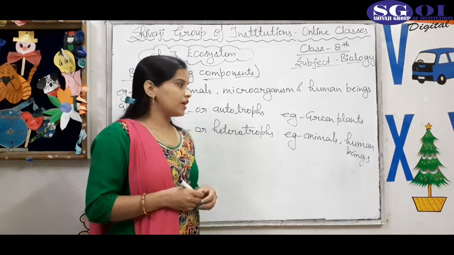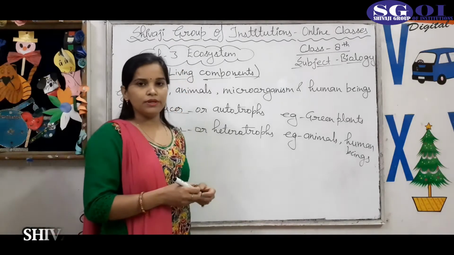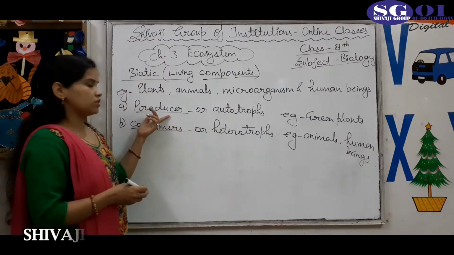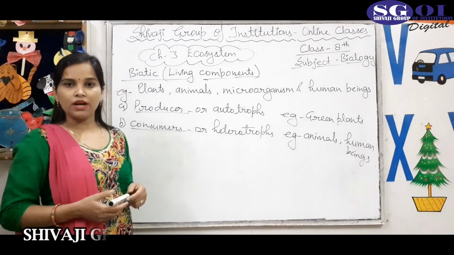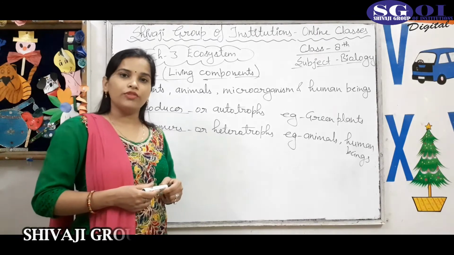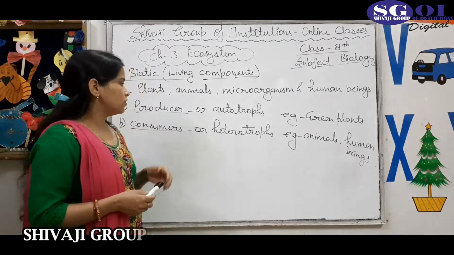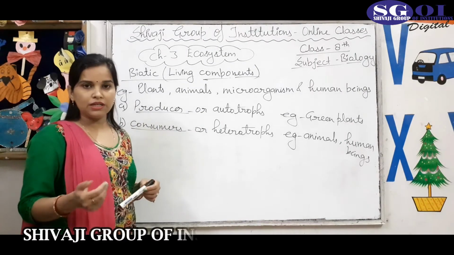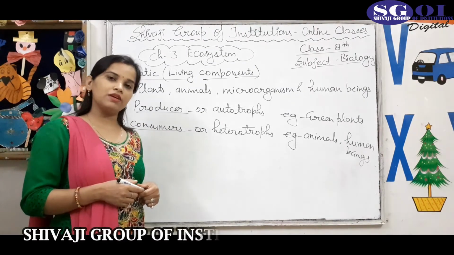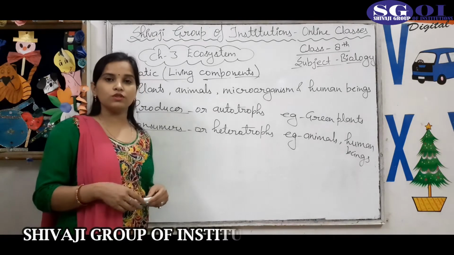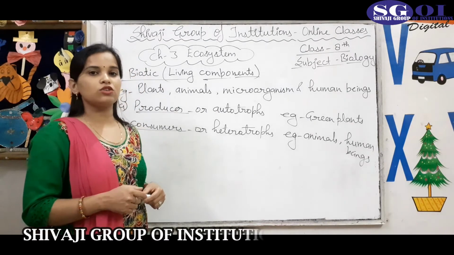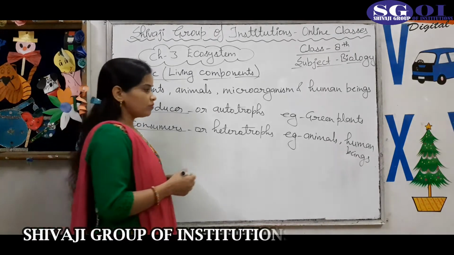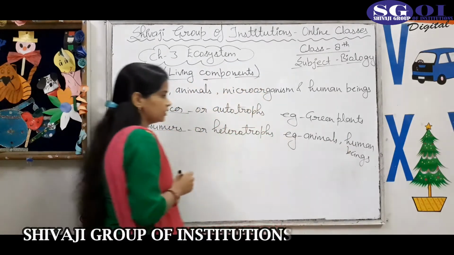That's why we ultimately, indirectly depend on the producers, green plants. Means we cook food in our homes, but the raw material comes from the producers, means green plants. So ultimately we depend on green plants. That's why we are called consumers, because we consume the food from the green plants, producers or autotrophs. So human beings also fall in this category.